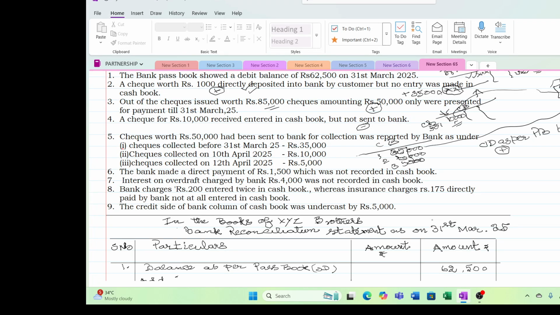This check got cleared by bank. So there is no need of any reconciliation. This check got collected before 31st March. I had sent it to the bank for collection, and the bank collected and credited my account. So there is no loan against this check. Now what happened to this check? This check also is sent on the same date, but till 31st March, the bank could not get the money. Till the bank is getting the money, it is not going to reduce my loan.